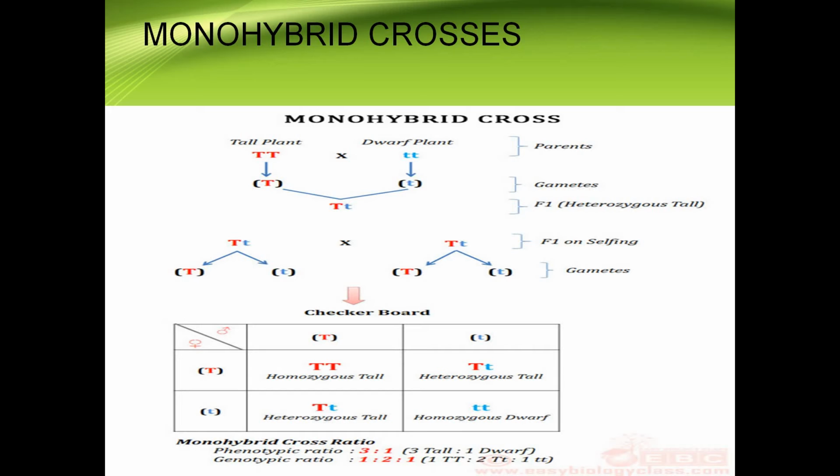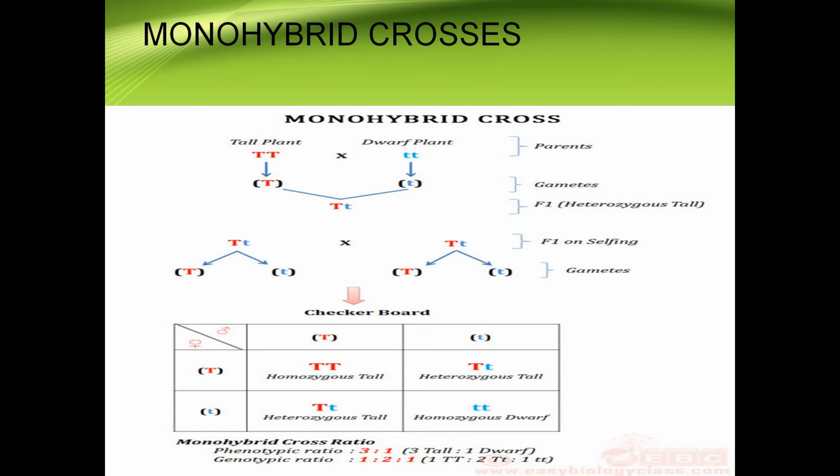But when we see the genotypic ratio, it is 1:2:1. Here 1 is homozygous tall, that is capital T, capital T, and the other is homozygous dwarf, small t, small t, and we have 2 heterozygous tall, capital T, small t.